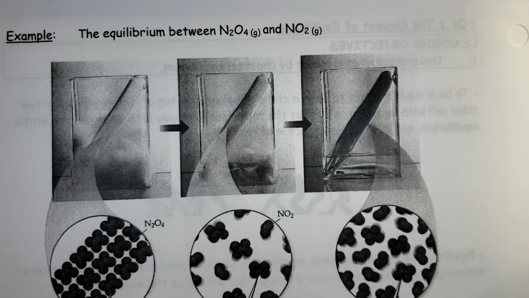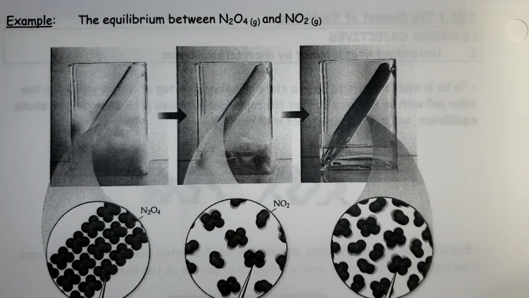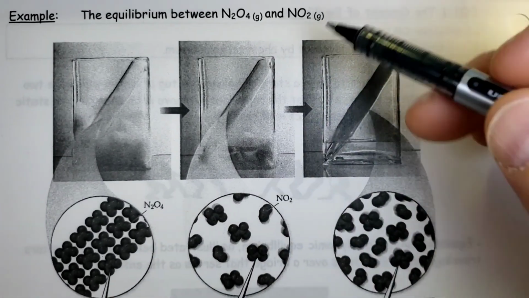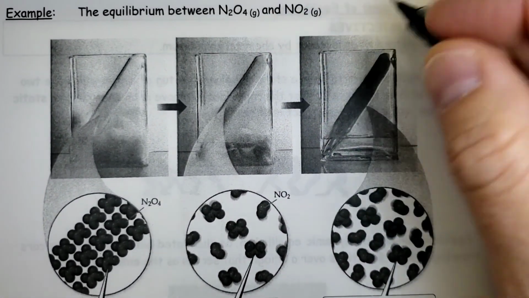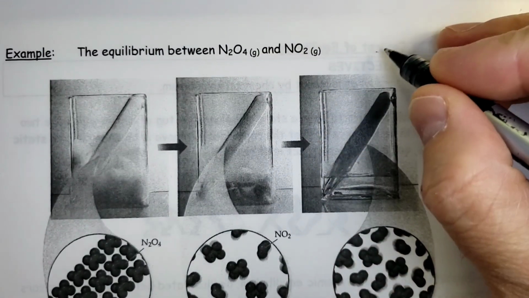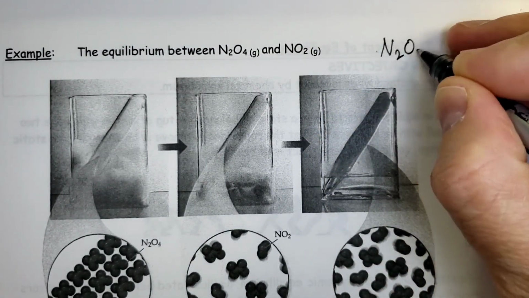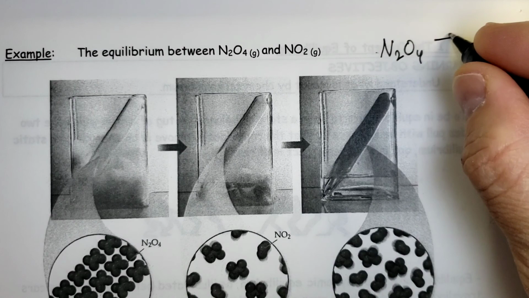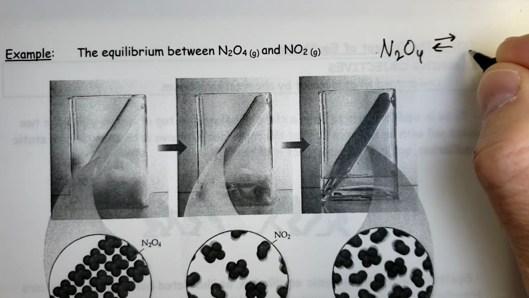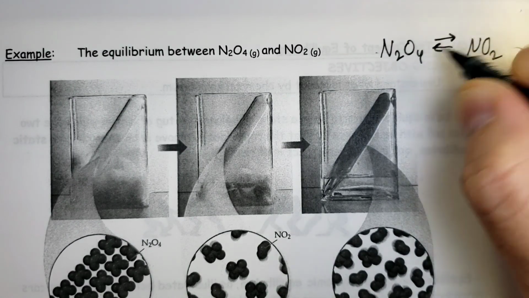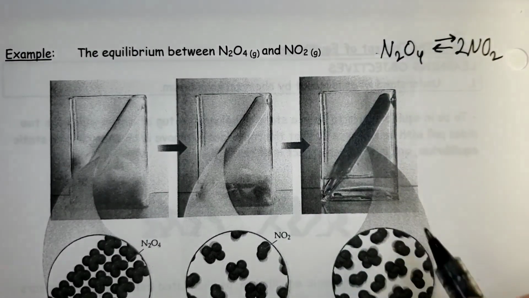All right, so if we apply that to chemistry now, we could have a scenario in which we have a reaction. So if I have N2O4 producing NO2, of course I have to balance it out, it looks like that.